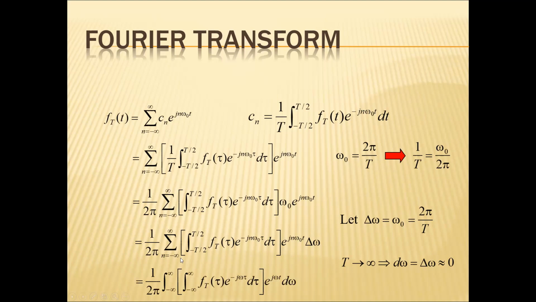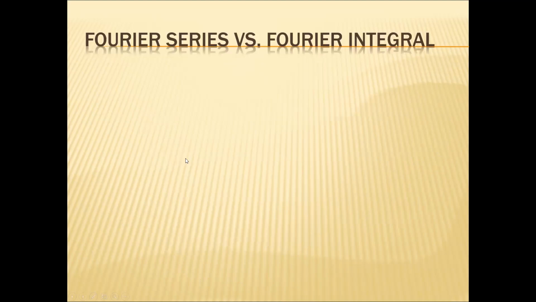This can be written as the summation becomes integral: 1 over 2 pi integral minus infinity to infinity, T tends to infinity, f T of tau e power minus j omega tau d tau e power j omega t. n omega naught may be represented as omega. So this can be written as Fourier transform of the signal.